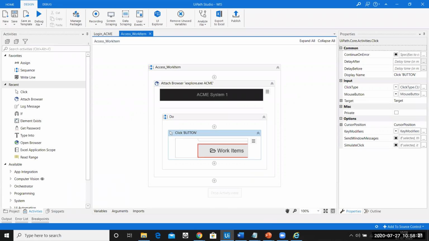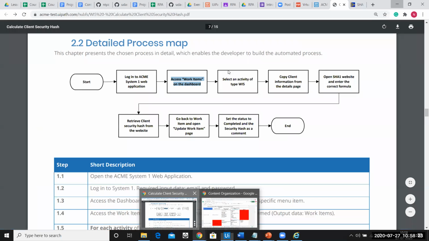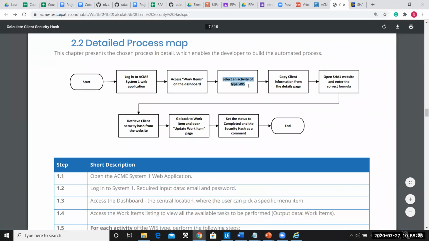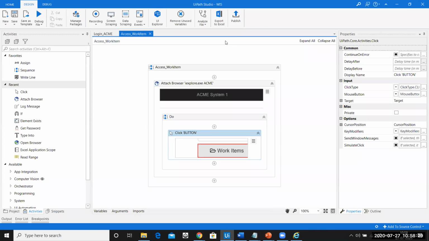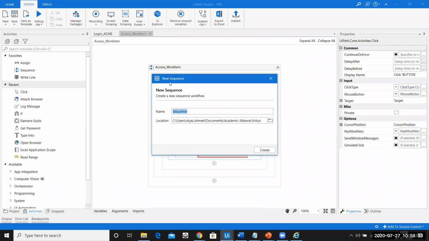Okay, so let us go ahead further and look at what is the next thing. It says select an activity of the type WI5. So let me just create a sequence, and I'll name it WI5. I'll say access only the WI5, so access WI5.